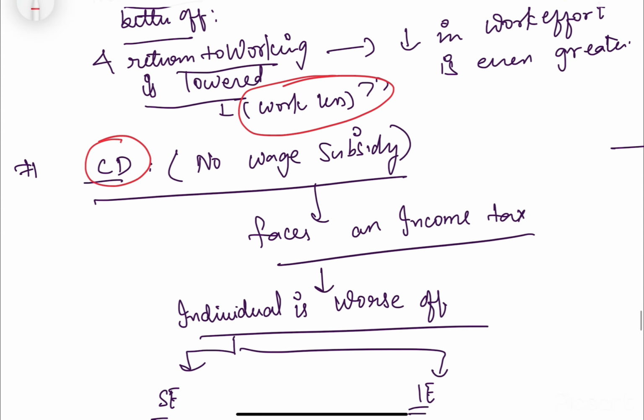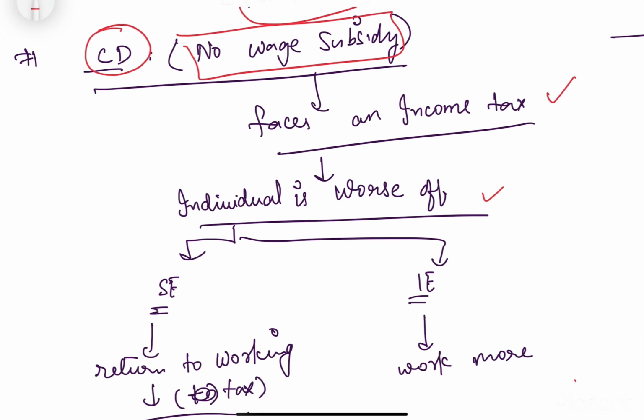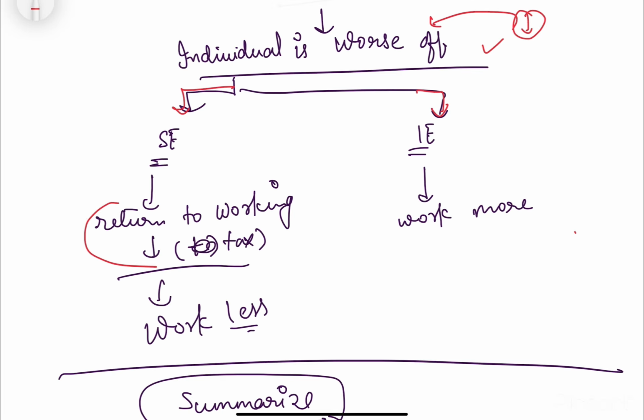Now CD is a segment where he has no wage subsidy, and also he is facing an income tax. Because he has to pay income tax, his overall income has reduced, so he is worse off. If we look at the effect, we divide between substitution effect and income effect. His return to work will reduce, because if he thinks that even if he works a lot in future he still has to pay a lot of tax, there is no benefit. He won't be encouraged enough to work, because his returns from working have reduced, so he will decide to work less.